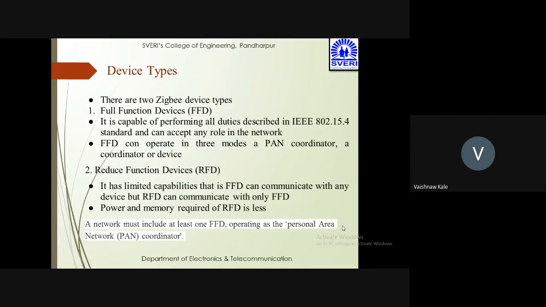RFD has limited capabilities. FFD can communicate with any device, but RFD can communicate with only FFD. So FFD किसी से भी communicate कर सकता है, मगर RFD सिर्फ FFD से ही communicate कर सकता है. Power and memory required for RFD is less.